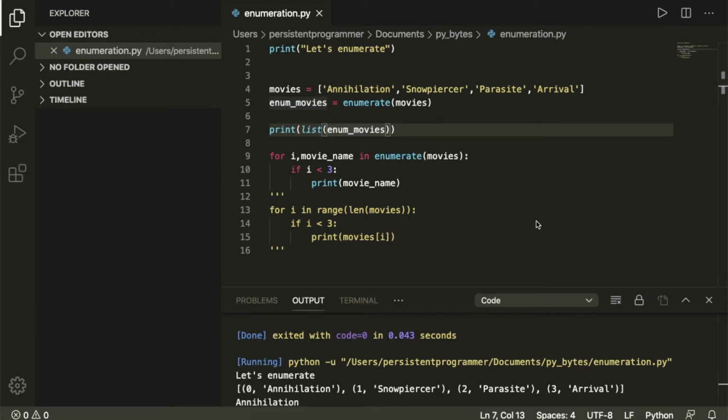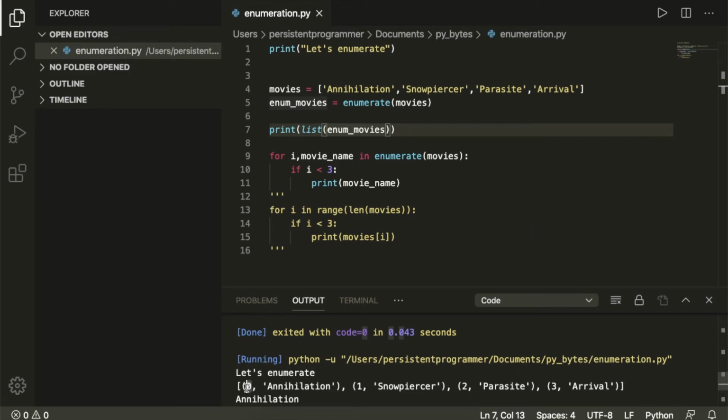Okay, now let's say I don't want my movies here to start with a 0, the ranking here. I want it to start from 1. So in first place, I want Annihilation, and then in second place, I want Snowpiercer, and so on. So I don't want this 0 necessarily because when you're ranking, you start from 1, so I don't want to see a 0 there. How do I do this? And it's actually really simple to do using enumerate.